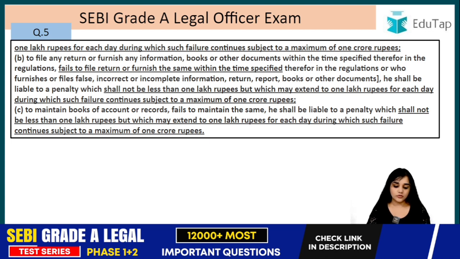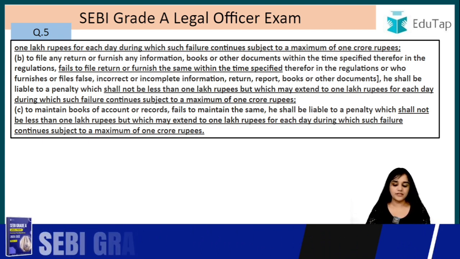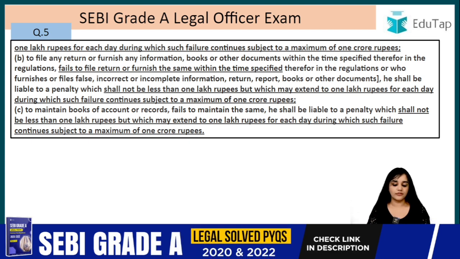In that case also he shall be liable to a penalty which shall not be less than 1 lakh rupees but which may extend to 1 lakh rupees for each day during which such failure continues.